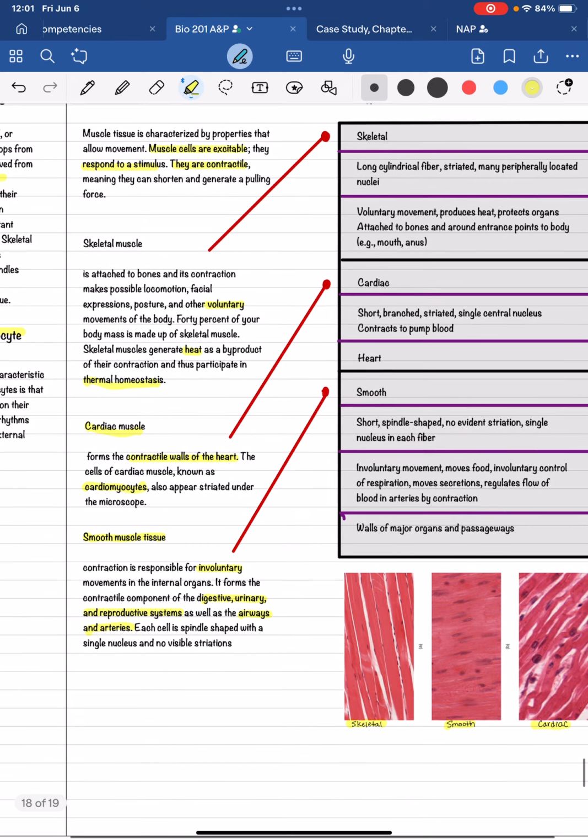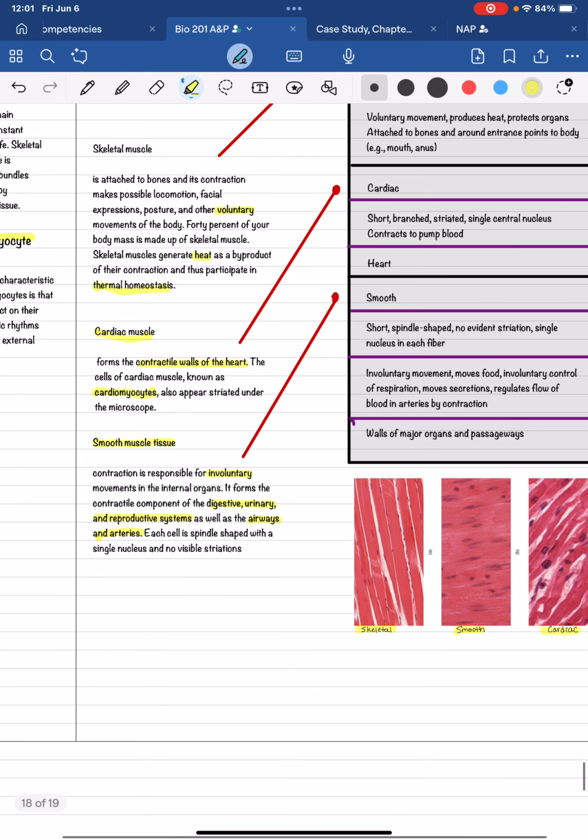The skeletal muscle is attached to bones, and its contraction makes possible locomotion and other voluntary movements of the body. Skeletal muscles generate heat and therefore contribute to thermal homeostasis. Cardiac muscle forms the contractile walls of the heart. These are the cardiomyocytes. Smooth muscle tissue is responsible for involuntary movements in the internal organs, such as digestive, urinary, reproductive system, airways, and arteries.